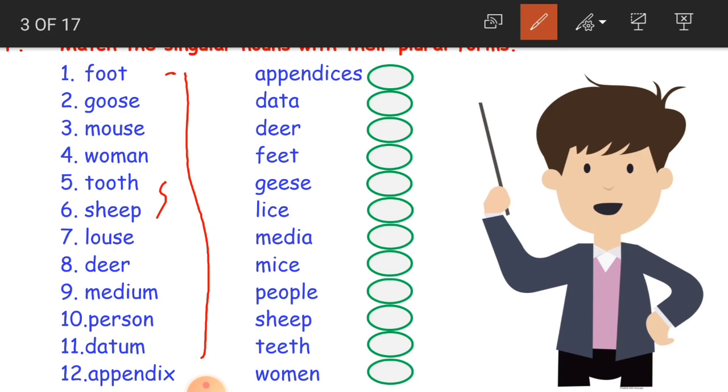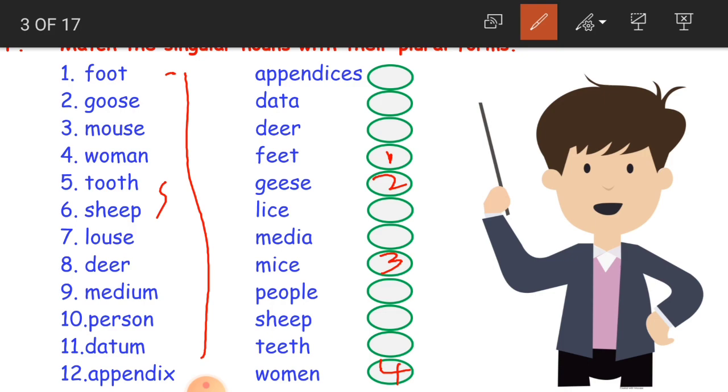Clear children? Now for the first one, what is foot? Foot in plural form becomes feet. That's why I have written number 1 here. Foot is feet. Goose becomes geese. Mouse becomes mice. Three, woman. Previously we learnt that man became men. Now here woman becomes women. That is the last one here, number 4.